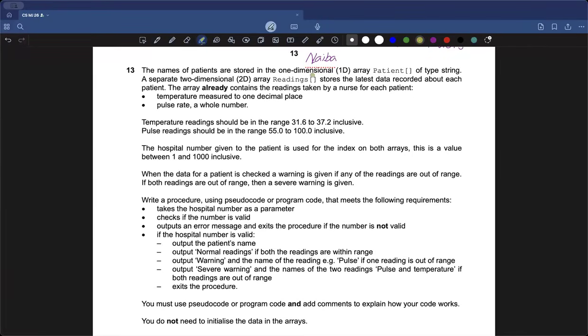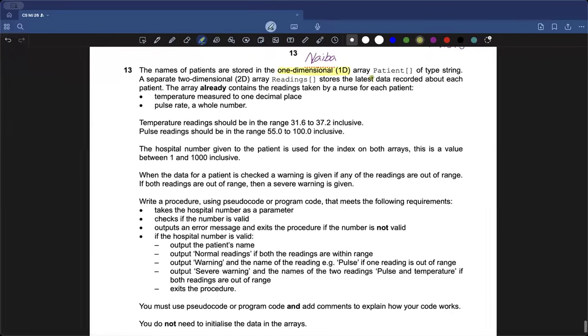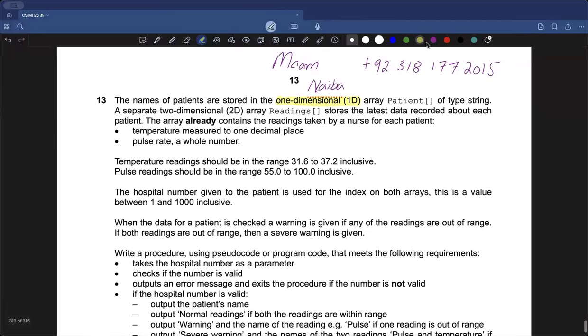So the examiner themselves clarified that we have a one-dimensional array which has the names of patients. Anything important in this patient array, I'm going to highlight with purple for now, because we need to create a scenario first, right? This 15 marker is a scenario based question, which means that if we are unable to create a scenario here, it's going to be very difficult. And we can clearly see that this specific array stores the names of the patients.